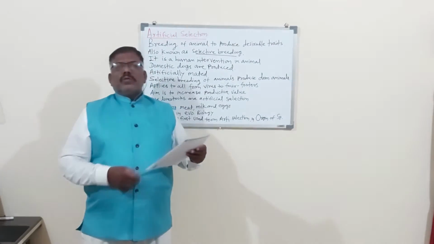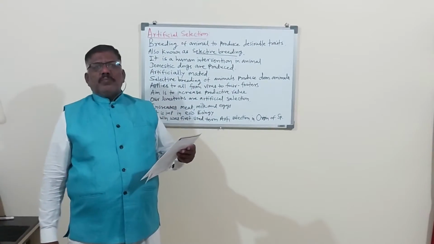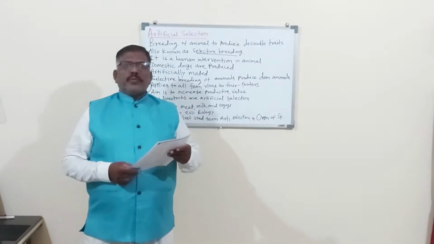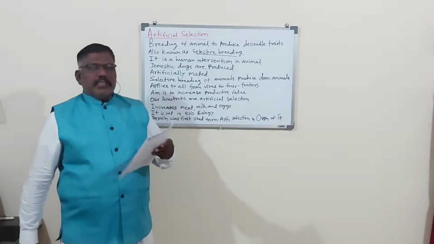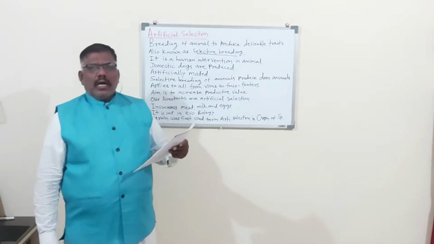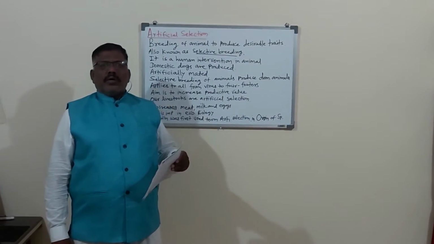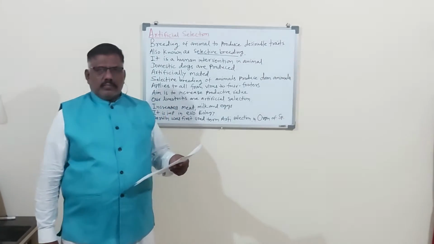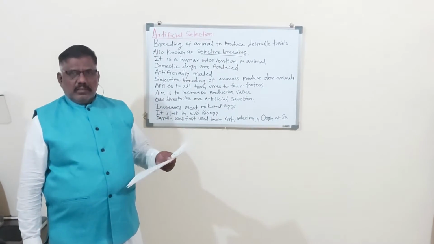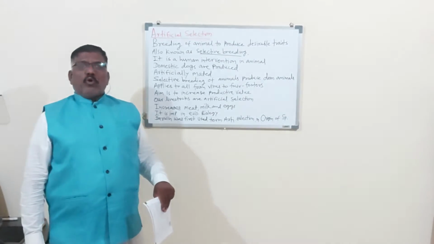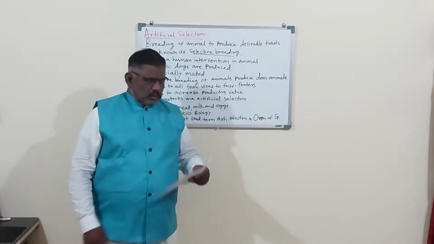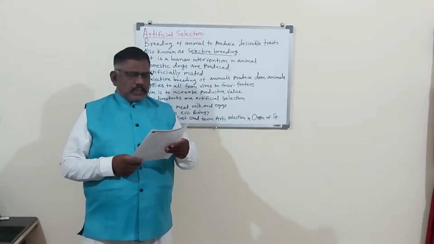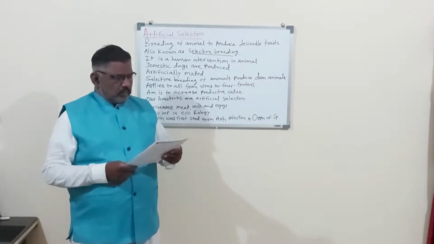From the syllabus, unit number one is the introduction to theories of evolution. Lamarckism, Darwinism, Neo-Darwinism and Hugo de Vries theory we have already completed. Then the second chapter is the evidences of organic evolution. Evidences means the proof or support to organic evolution. There are different evidences: morphological and anatomical evidences.